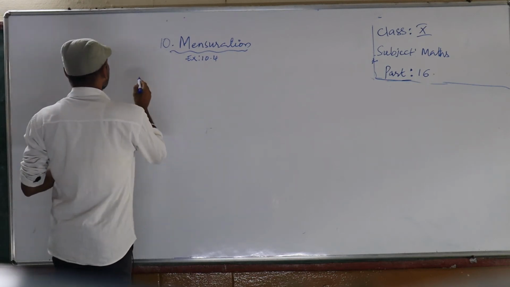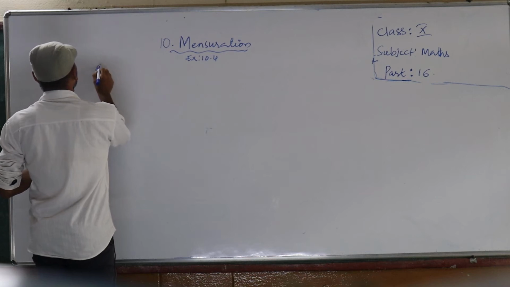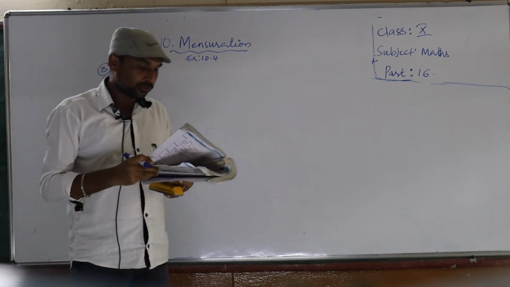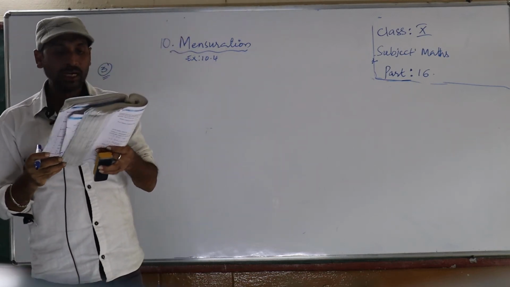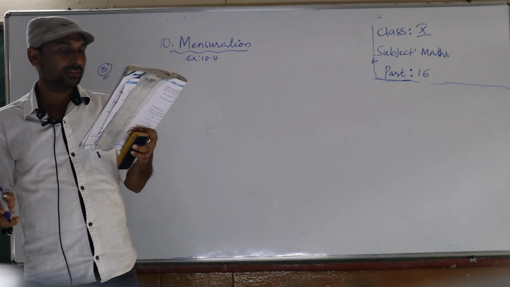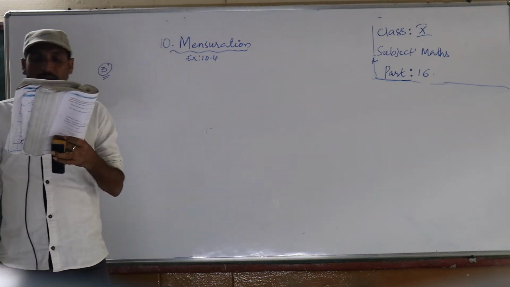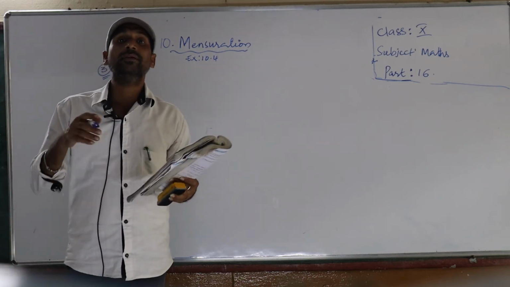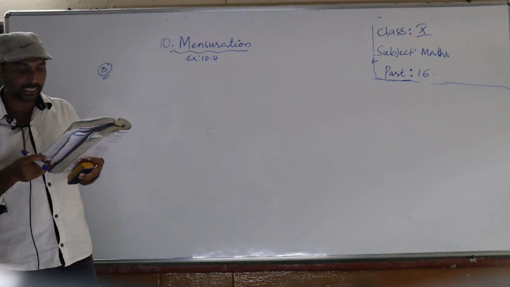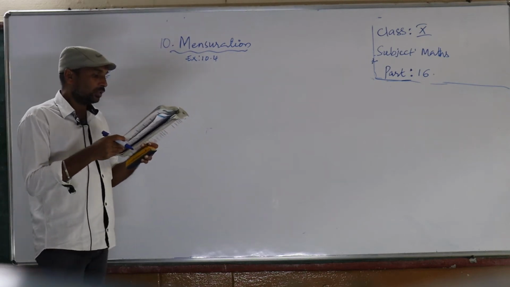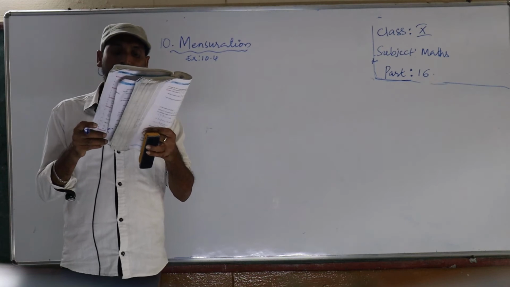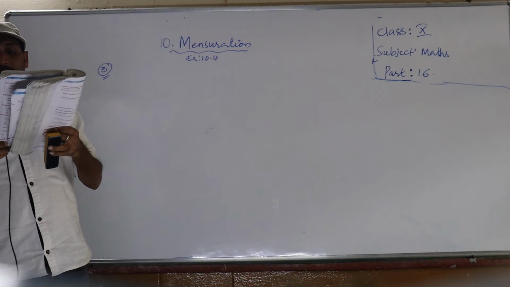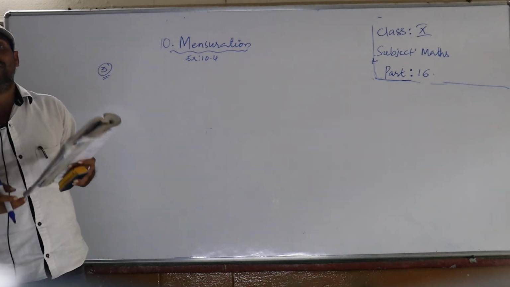So here, the third one. What is given? A 20 meters deep well of diameter 7 meters is dug and the earth got by digging is evenly spread out to form a rectangular platform of base 22 meters and 14 meters. Find the height of the platform.